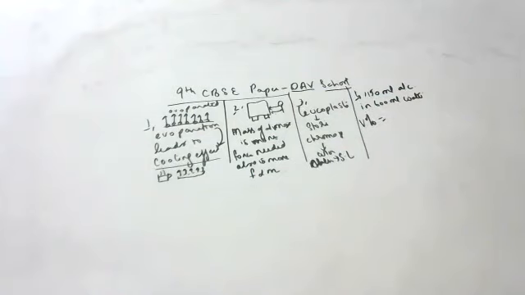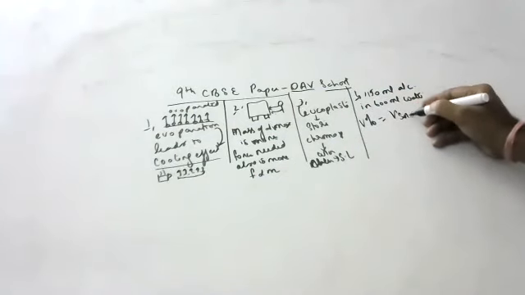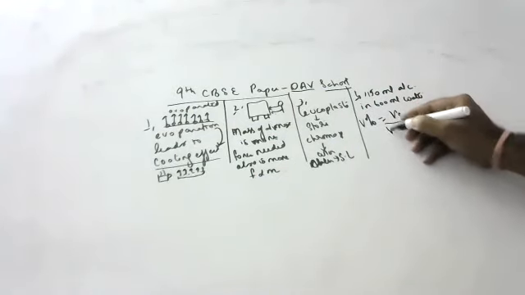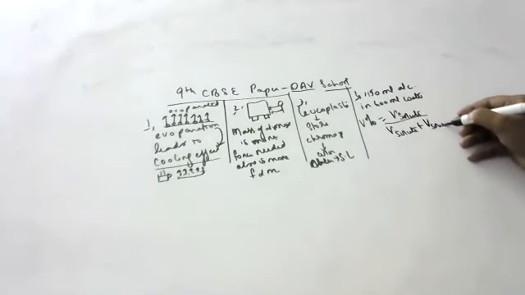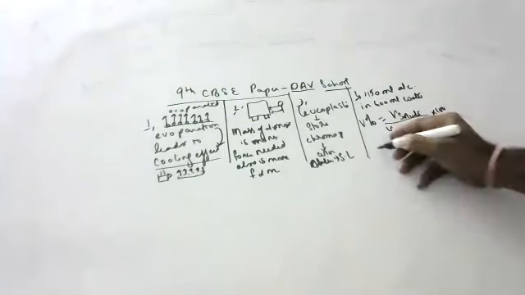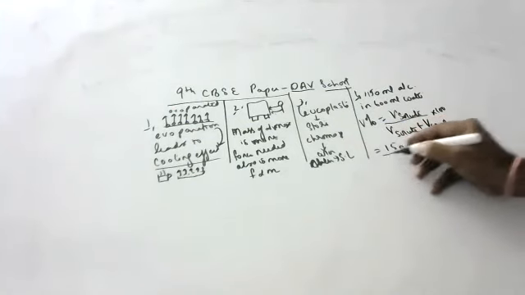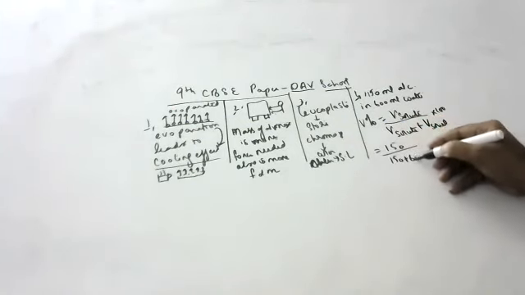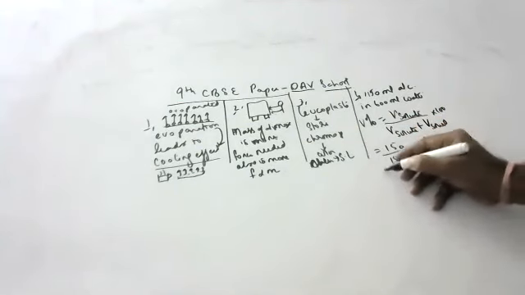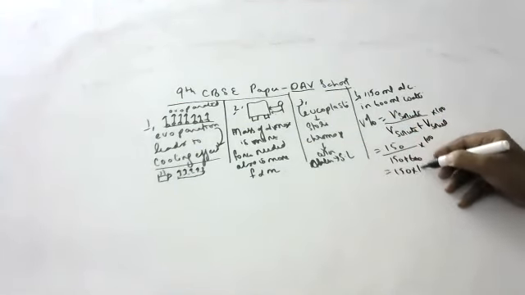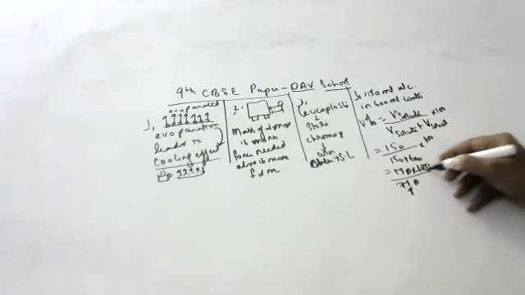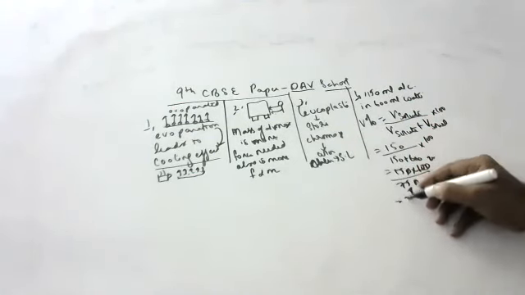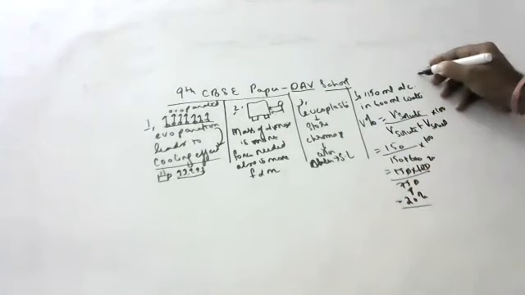Volume of solute by volume of solute plus volume of solvent, into 100. How much, children? 150 by 150 plus 600, into 100. So 150 into 100 by 750. Coming, 20%. This is 20%.